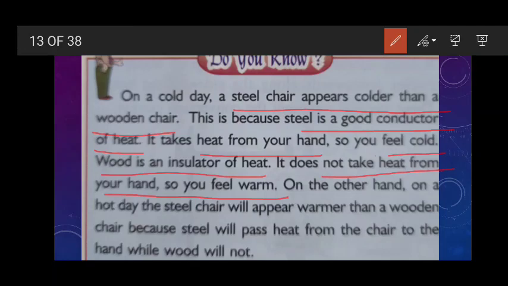And on the other hand, on a hot day, the steel chair will appear warmer than a wooden chair because steel will pass heat from the chair to the hand while wood will not. And always remember that when we feel cool, it means the heat is coming out from our body, and when we feel hot, what does it mean? It means the heat is coming into our body.